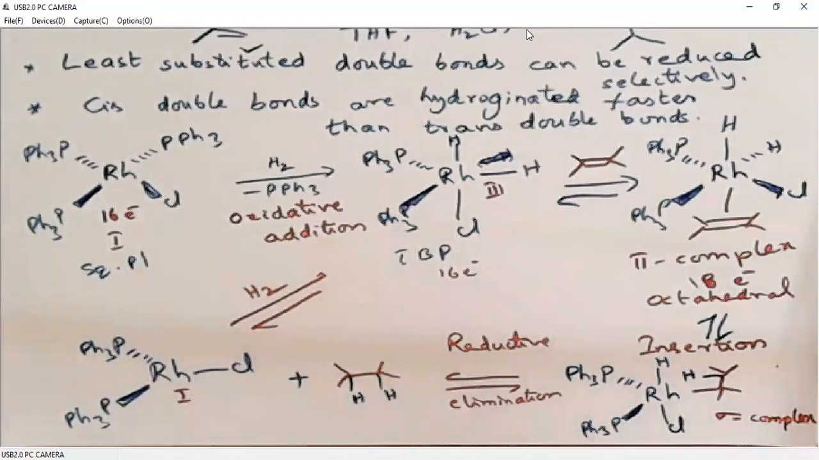Okay, again and again this rhodium will undergo oxidative addition, reductive elimination, oxidative addition, reductive elimination, so that we don't need to use a stoichiometric amount of the Wilkinson's catalyst. Okay, we just need a catalytic amount, that means 5 mole percent or 1 mole percent, that is enough.